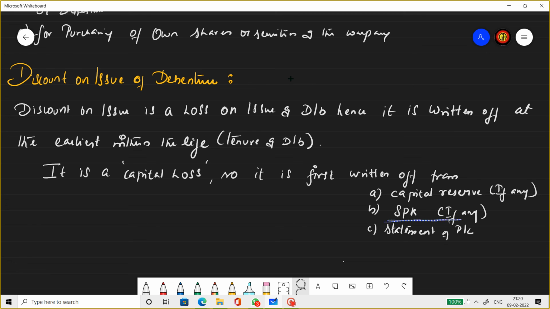If not, next is SPR account. I already discussed SPR a while ago. Now, if these two are not there, then the last option is the statement of profit and loss account. So this is the step-by-step way to write off the capital loss. It could be written off from the capital reserve, if any. It could be written off from the SPR account, if any. If these two don't exist, then transfer the loss to the statement of profit and loss account.